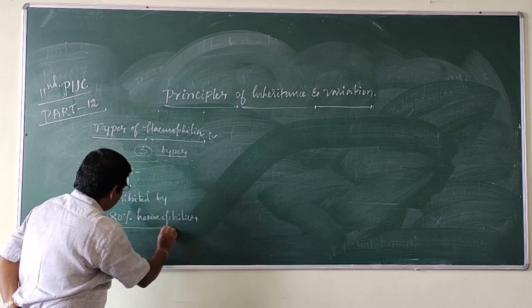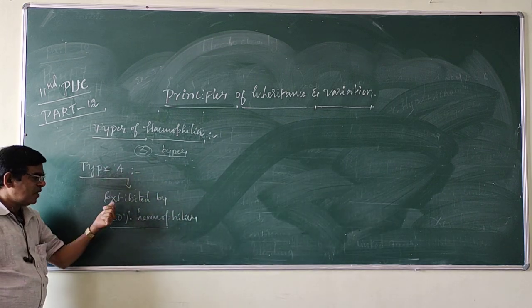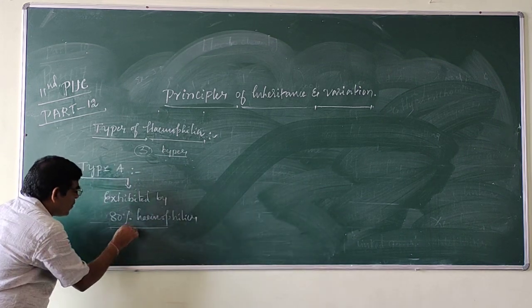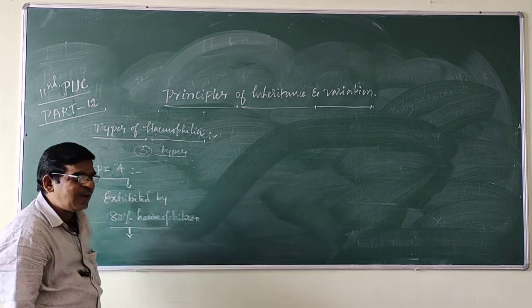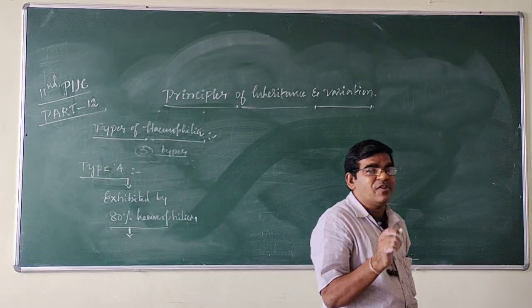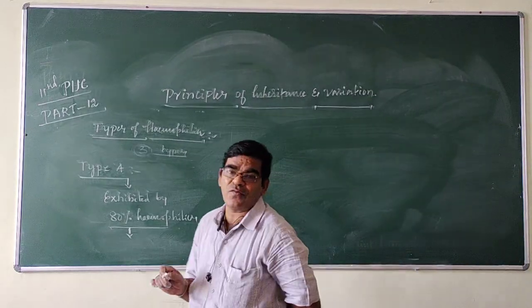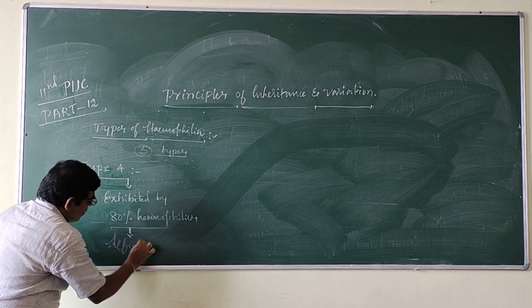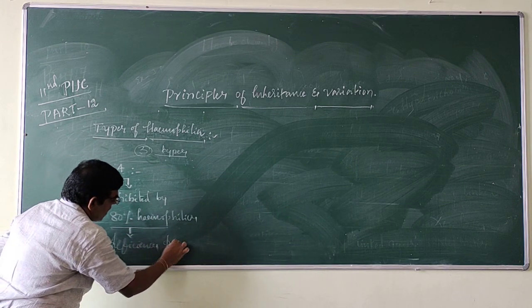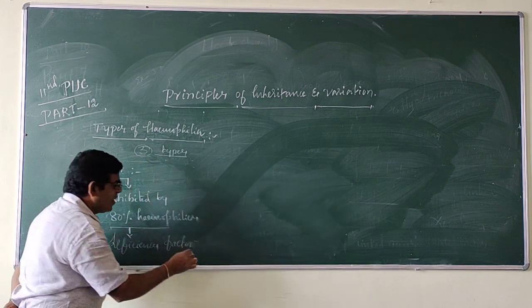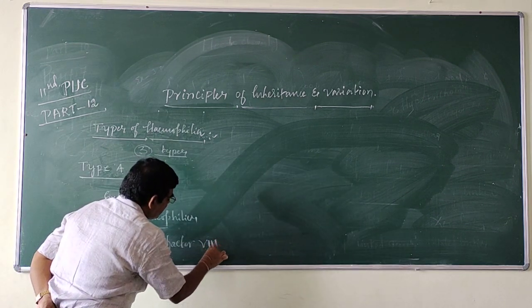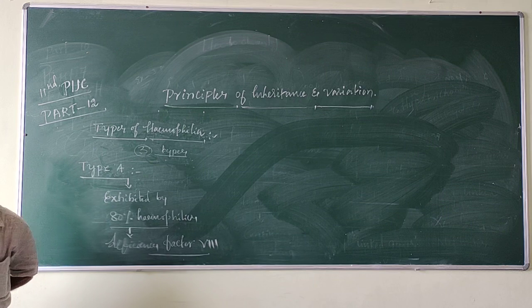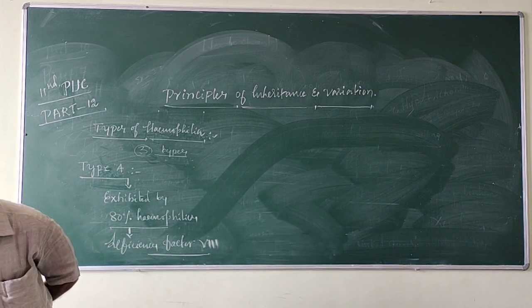Type A hemophilia is exhibited by 80% of hemophilics. It is due to the absence or deficiency of the factor 8.